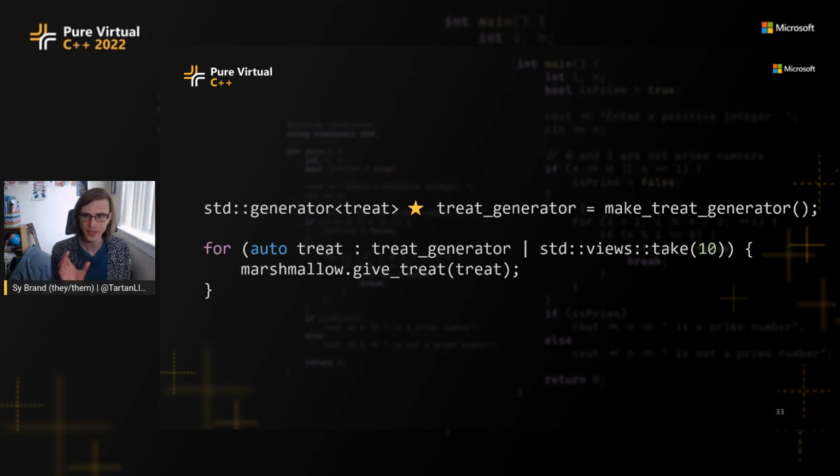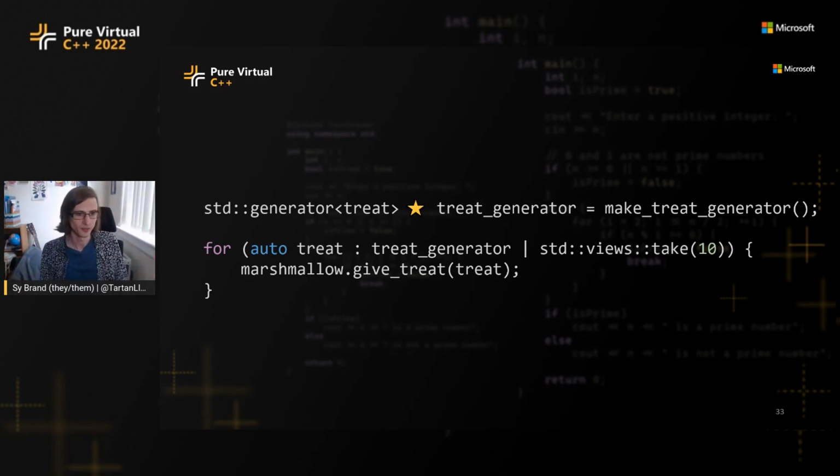We have our treat generator, which we get from something we're calling make treat generator, which we'll see in a bit. And then anytime we want some treats, we just say, okay, well, this is an infinite range. This is an infinite range of treats. We're just going to take 10. You could use any kind of range adapter you like here. It's just a range. We don't care where they come from.